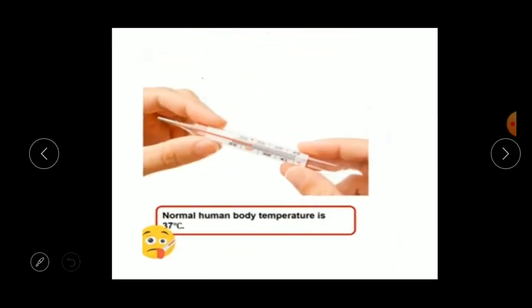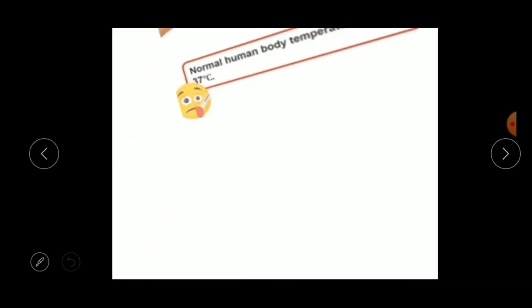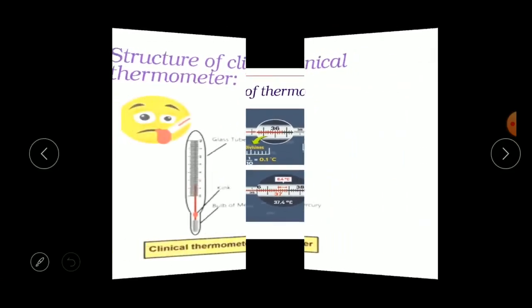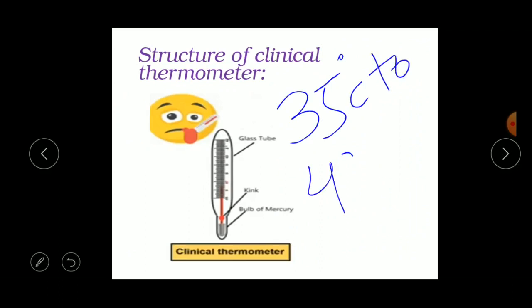Next, normal human body temperature is 37 degree Celsius. And one more thing, children, this is the clinical thermometer, and it has a range from 35 degrees Celsius to 42 degrees Celsius. Remember this one. The range of the clinical thermometer is 35 degrees Celsius to 42 degrees Celsius.